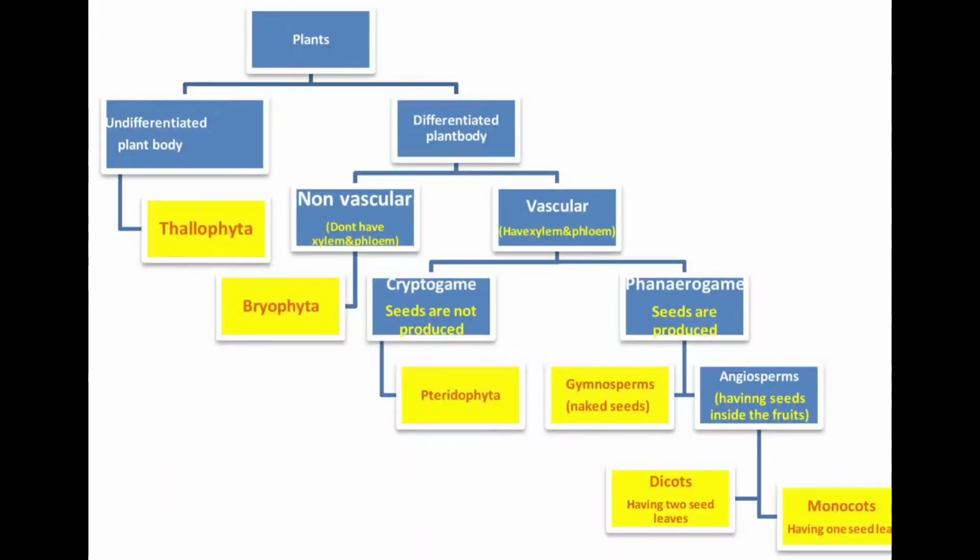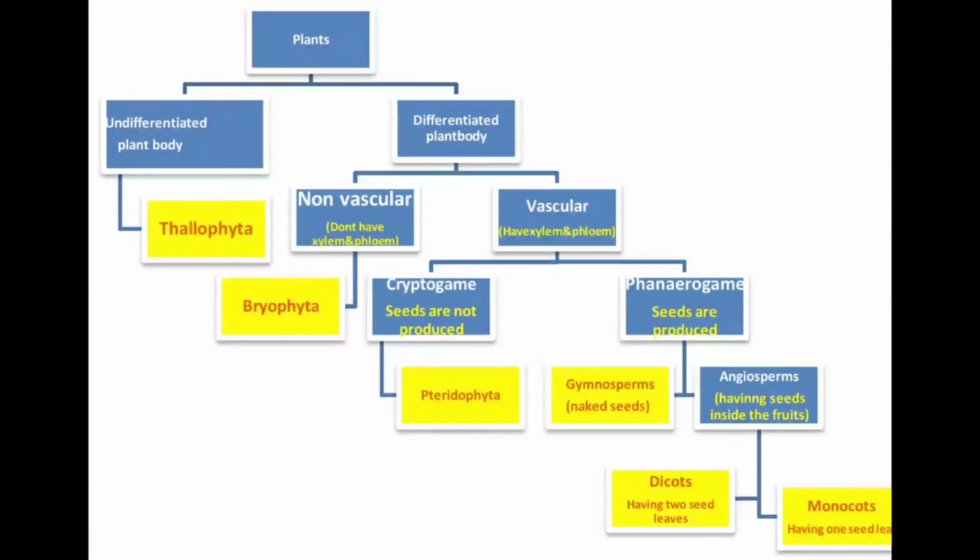They are called the cryptogams, and the plants which have a vascular system and also produce flowers and seeds are called the phanerogams. Under the cryptogams, pteridophyta is placed, and under the phanerogams, gymnosperms and angiosperms are again differentiated.